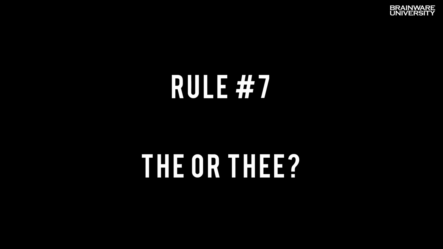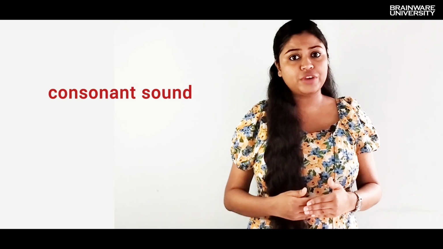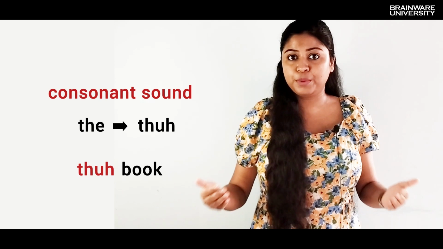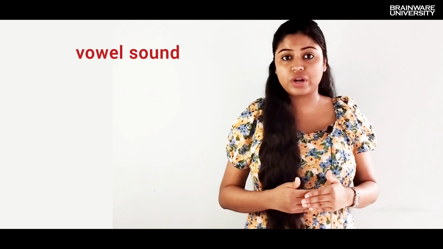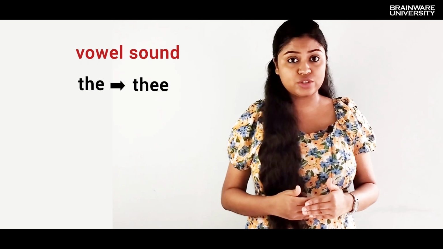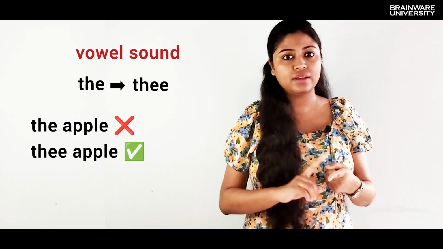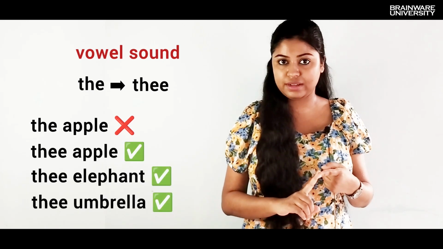Number 7. The as the and the as the. This distinction is related to whether the pronunciation of the following word begins with a vowel sound or a consonant sound. When the following word starts with a consonant sound, we pronounce the as we typically do, the. We say the book. But when the following word begins with a vowel sound, we pronounce the as the. So, we don't say the apple, but we say the apple, the elephant, the umbrella.